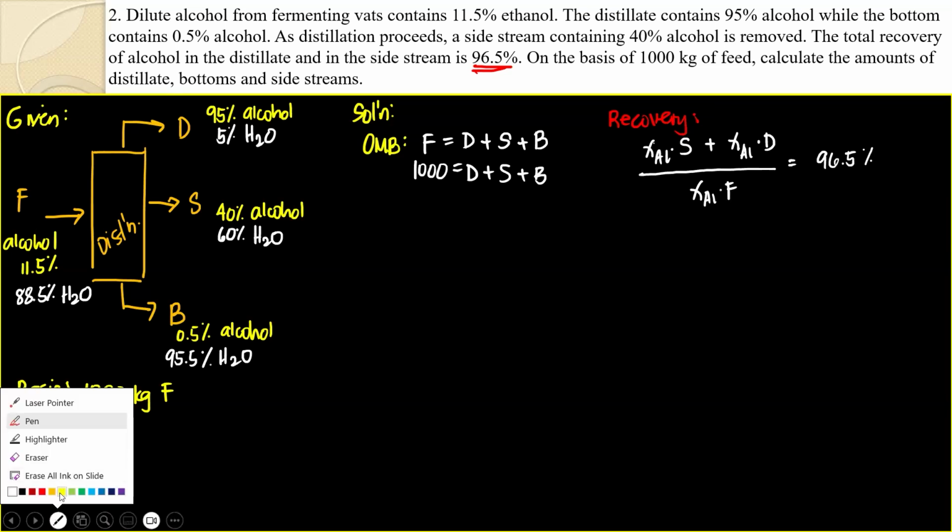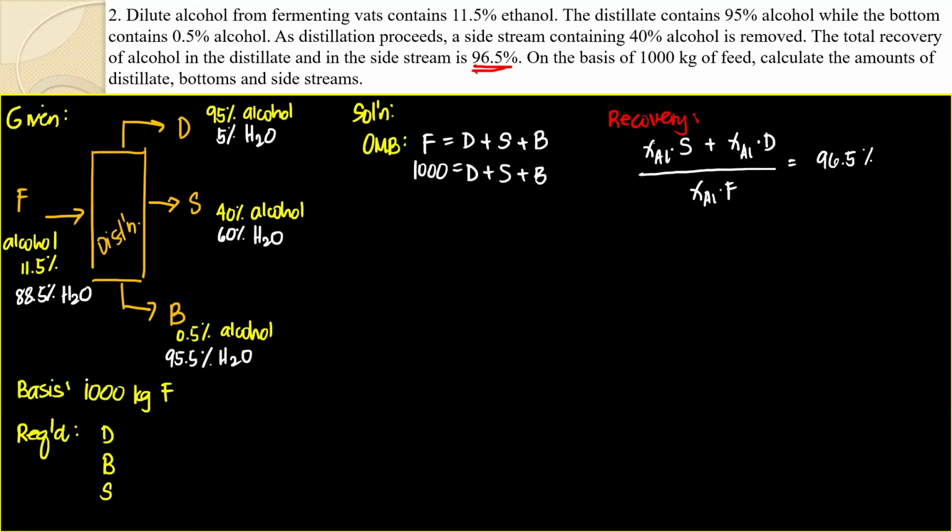So, how much alcohol is in the side stream? Look at the side stream, 40% alcohol. So I can say 0.4 S plus how much is in the distillate? 0.95 D. How much alcohol is in the feed? 0.115 times F. Take note that your F is 1000. So this is 0.965.